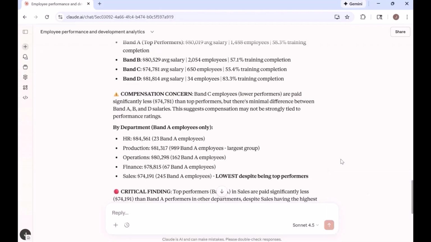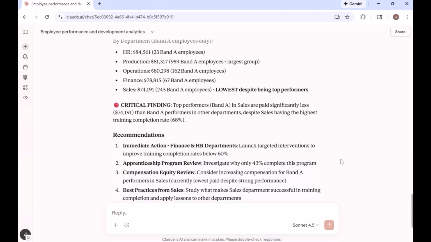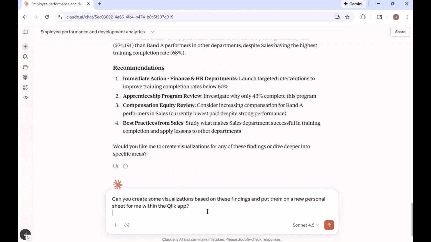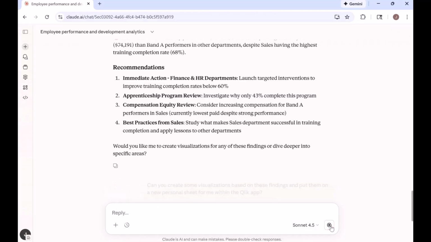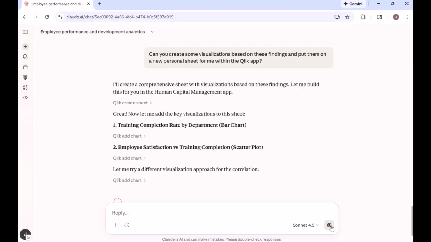All right, this is all good information, but it would be really helpful to visualize what I'm finding here. So let's ask it another question. Can you create some visualizations based on these findings and put them on a new personal sheet for me within the Qlik app? Now Claude is leveraging Qlik APIs to build out visualizations and a new sheet for me with the above information.